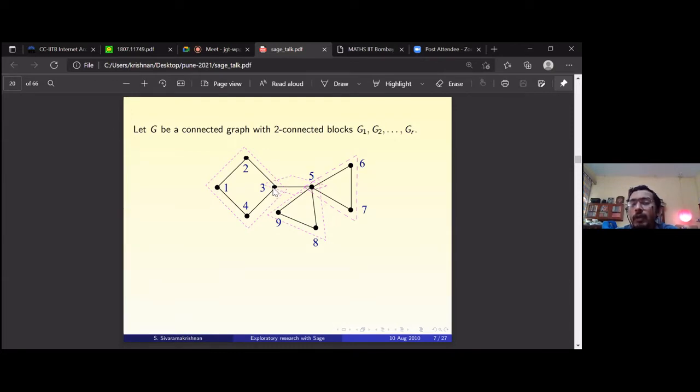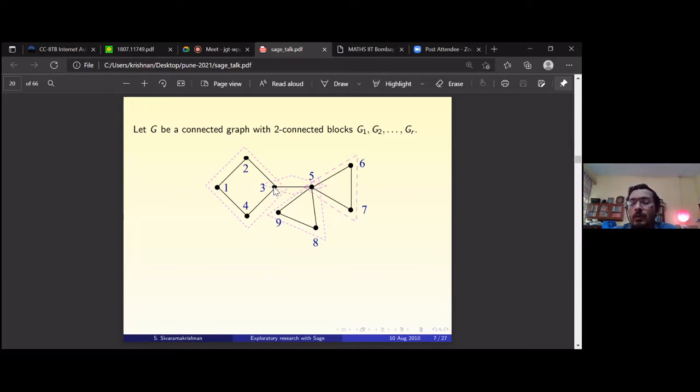Whenever you have a cut point, meaning if I remove some vertex and the graph will disconnect, the number of connected components will increase, such a cut point cannot be in a two connected block. So this is some graph theory I'm assuming. If there are any questions, let me know.